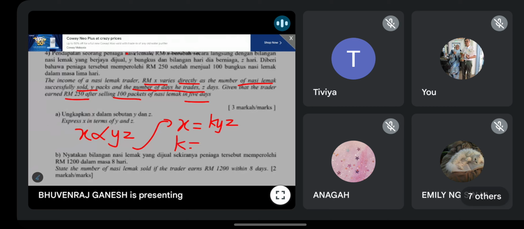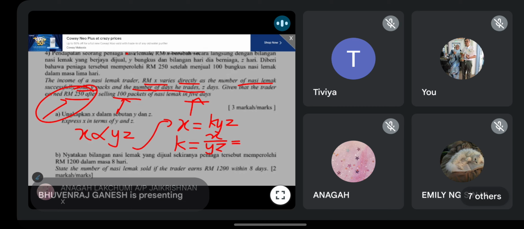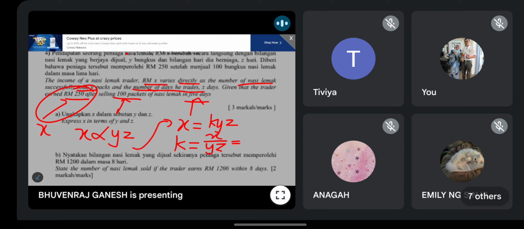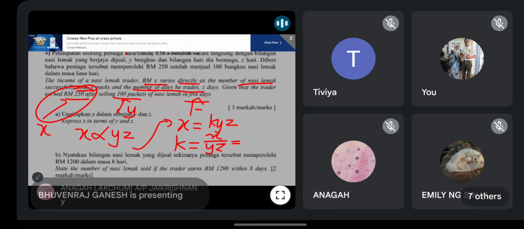Okay, then you must find the k value, X over YZ. So guys, careful here. You must know all these belong to which letter because they never tell you. Can I ask you all, RM250 belongs to X, Y, or Z? Which one does it come under? Yes, it comes under X. 100 packets, Y or Z? It should be Y. Okay, this one will be the Z.